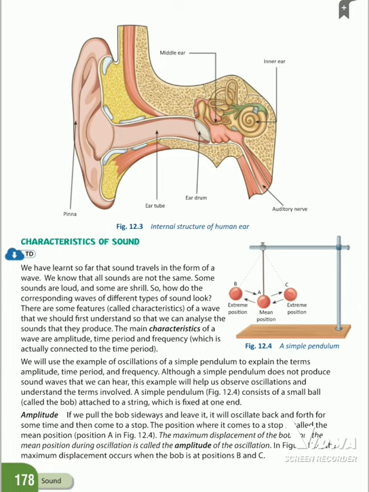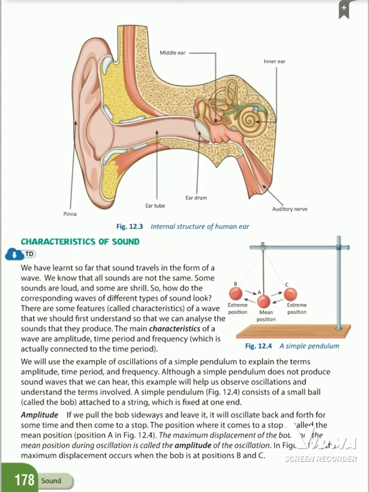Then ear tube, eardrum, auditory nerve. So three parts, outer ear or pinna, middle ear and inner ear. Then ear tube, eardrum, auditory nerve.